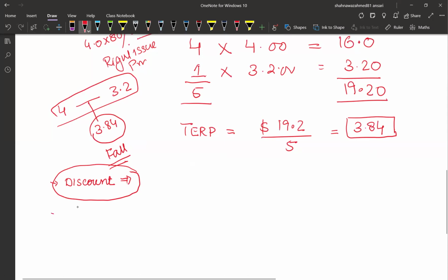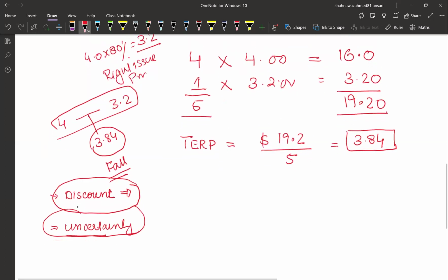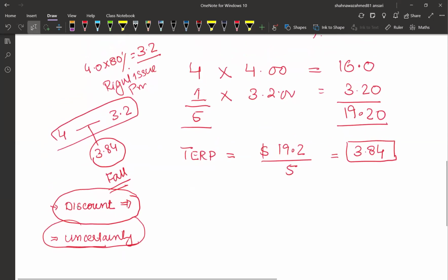And the second element that creates a problem for the fall in price is the uncertainty surrounding the funds: why the company is raising these funds, what would be the consequences of investing those funds, or what would be the purpose of raising this money. So that makes the rights issue price always fall as compared to the existing price, or cum-rights price.